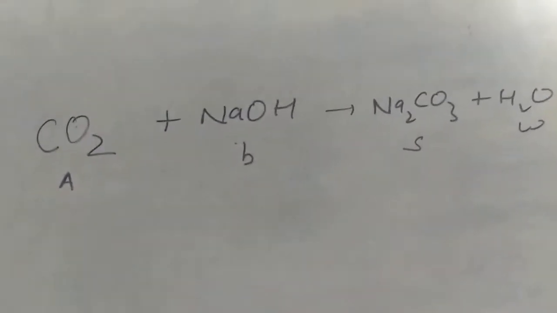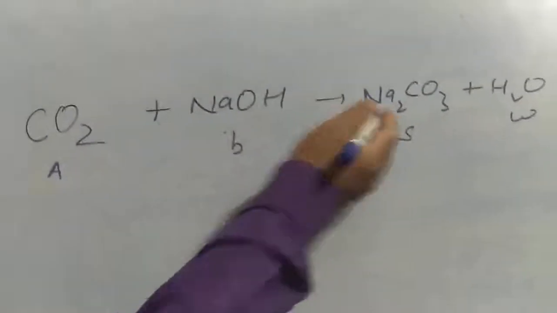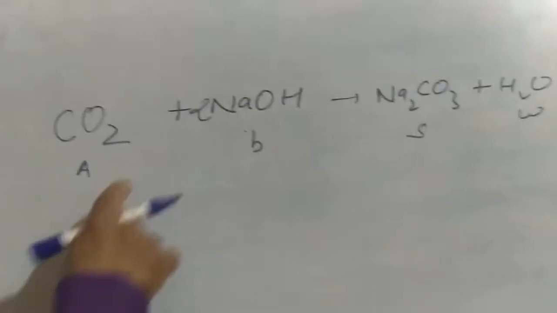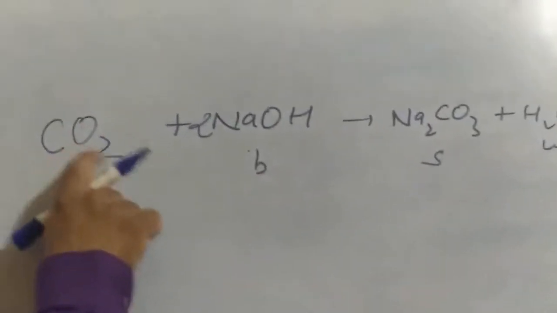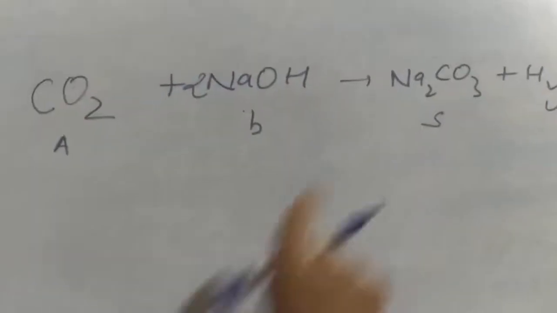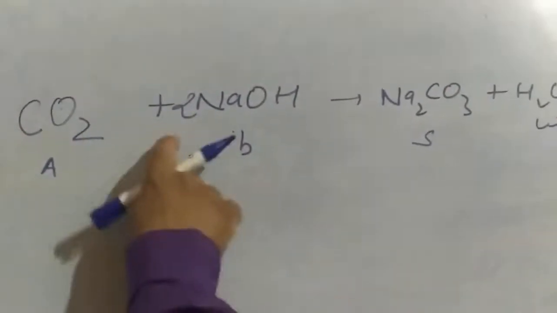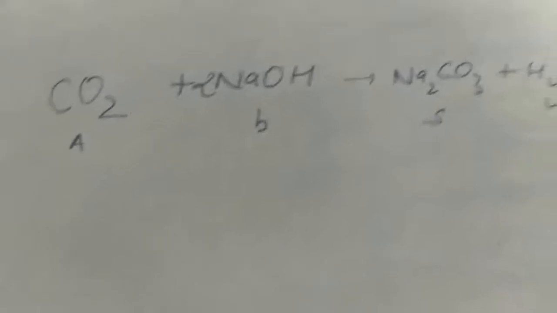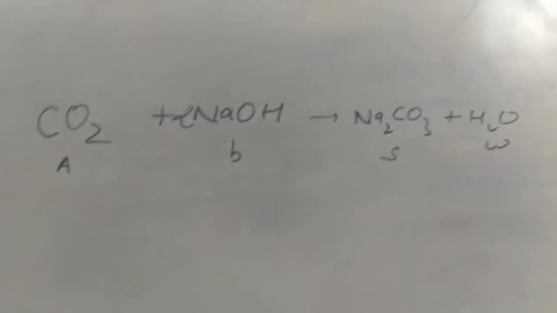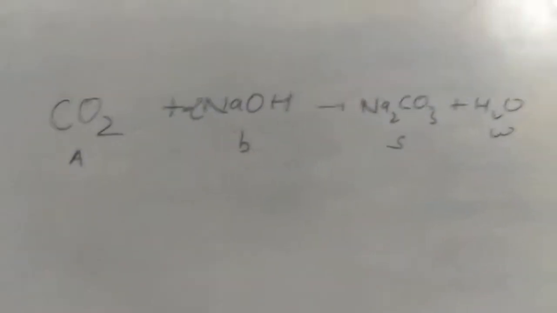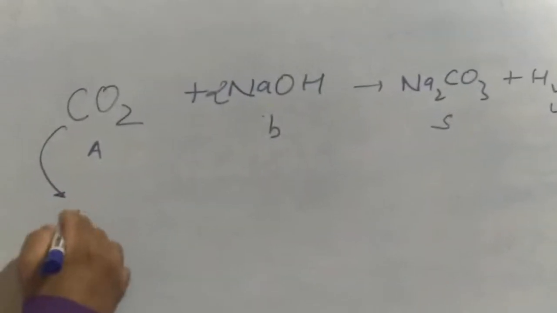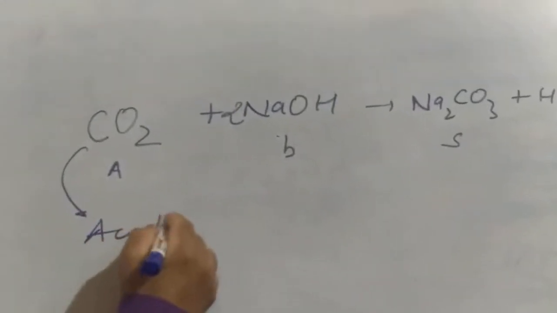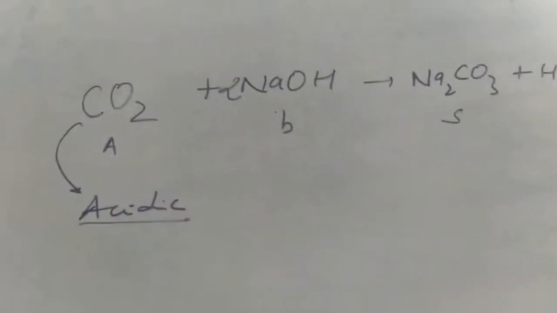Okay, is this balanced? No. How many sodium are here? 2. I put it here 2. Now count carbon. 1 carbon, 1 carbon. Okay, 2 and 2, 4 oxygen. 3 and 1, 4. 2 hydrogen, 2 hydrogen. So finally we conclude that oxides of the non-metals, carbon is a non-metal. So definitely its oxide is acidic in nature.